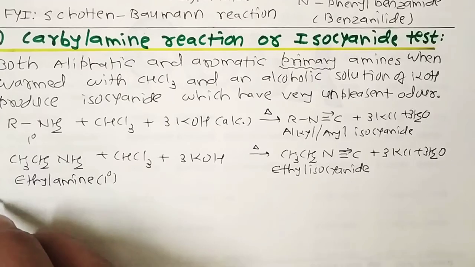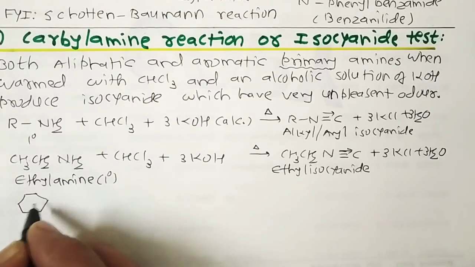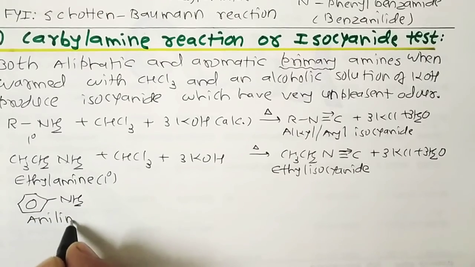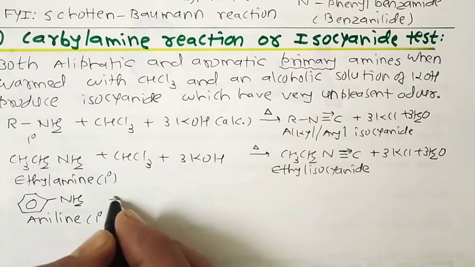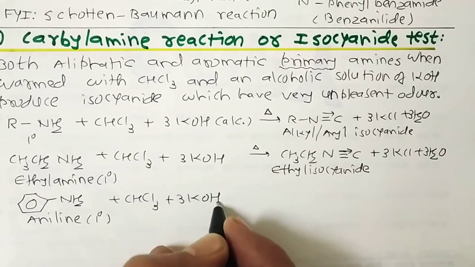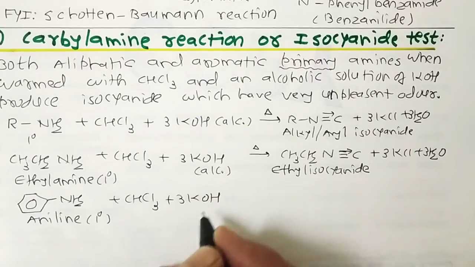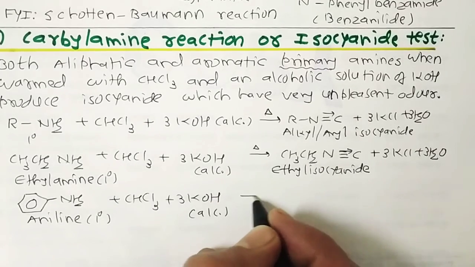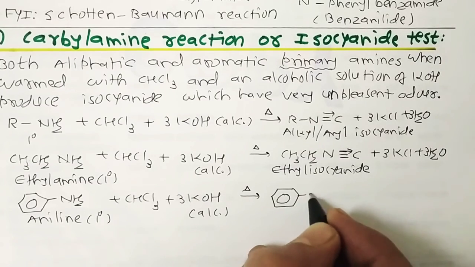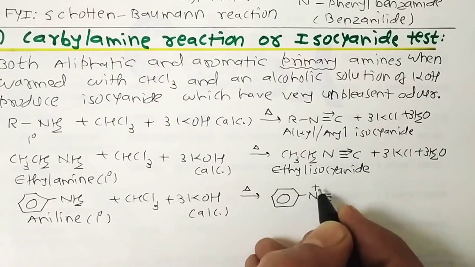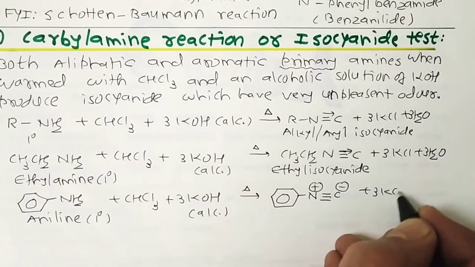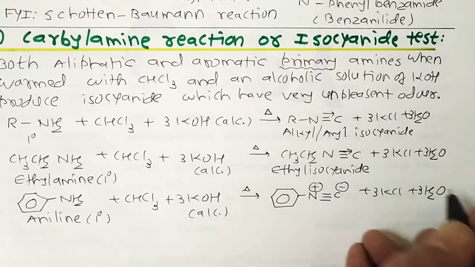In the same way, aniline is also primary in nature. When it reacts with chloroform in presence of alcoholic KOH, we get the product phenyl isocyanate, C6H5NC, plus 3KCl plus 3H2O.